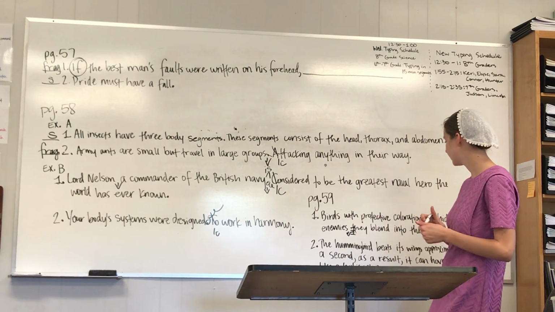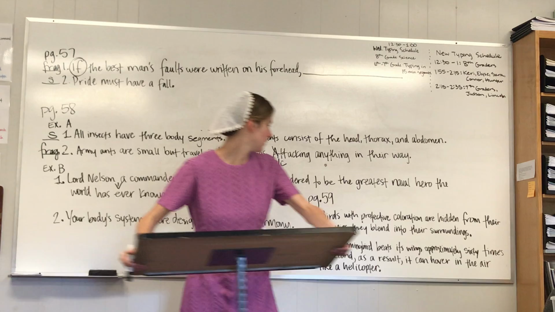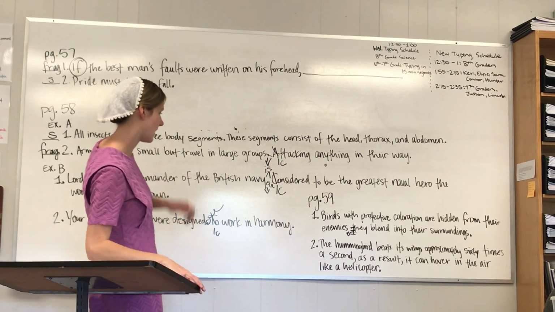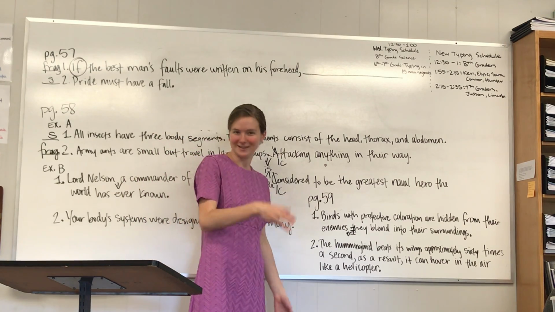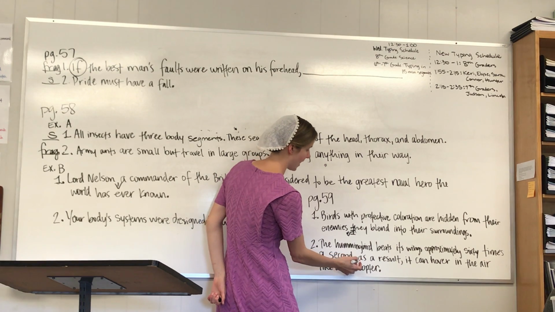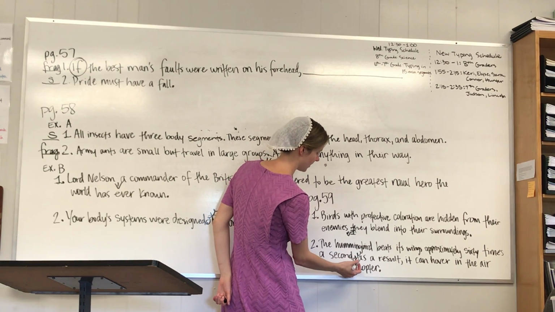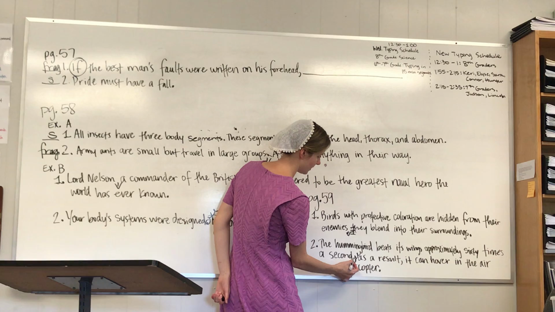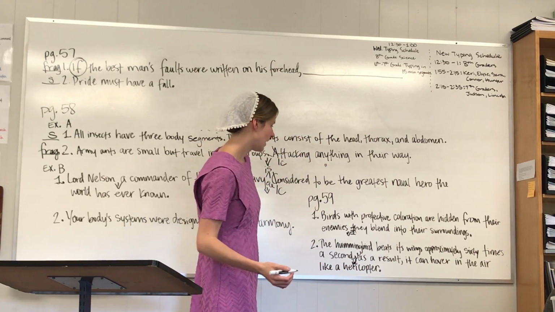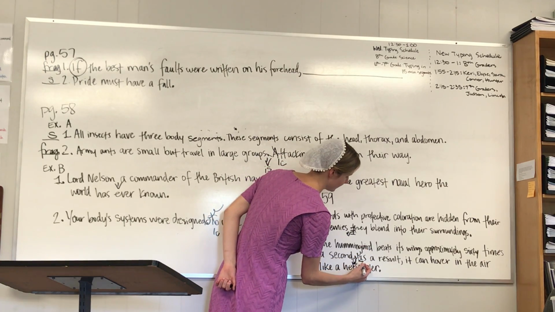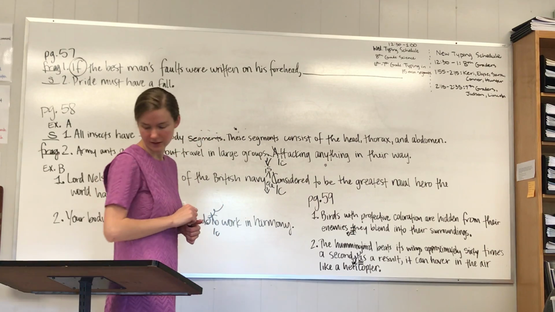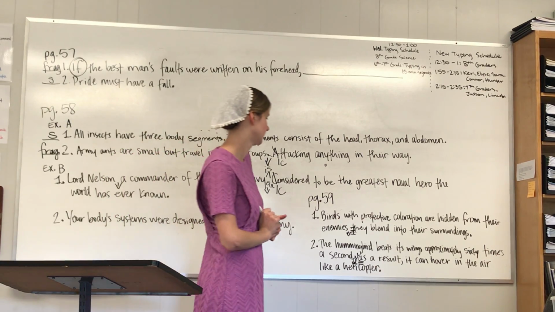Number 2, the hummingbird beats, I don't know if you can see this. The hummingbird beats its wings approximately 60 times a second. As a result, it can hover in the air like a helicopter. It's still a run-on sentence. I'm seeing that this is where the first thought stops. I'm going to remove the comma and insert a period. Hope you can see what I'm doing. I'm going to capitalize the word A, so I'm going to underline it 3 times, which signifies a capital letter, and you are finished with that sentence.